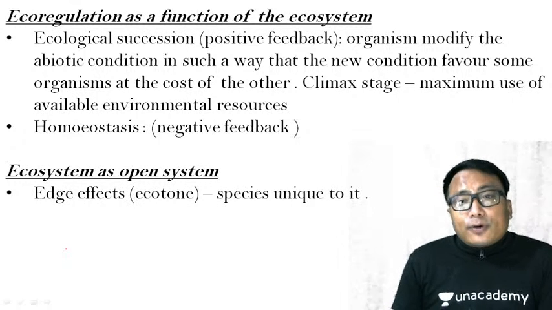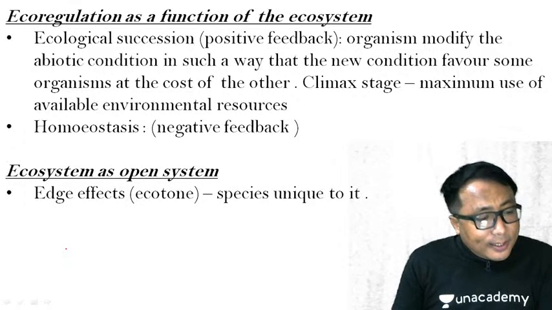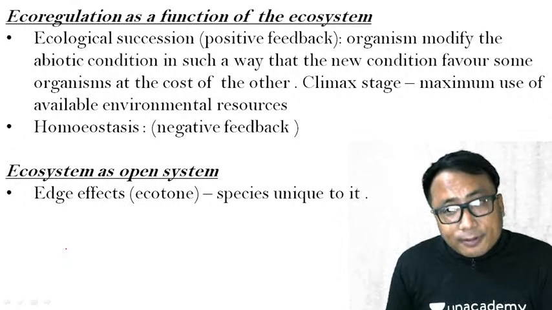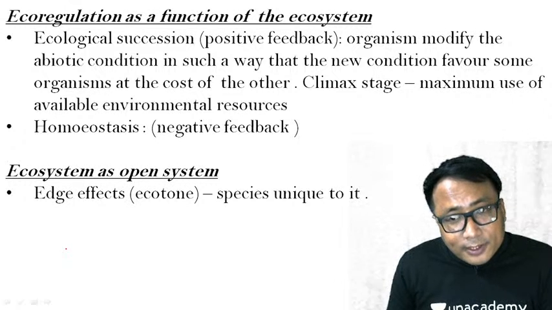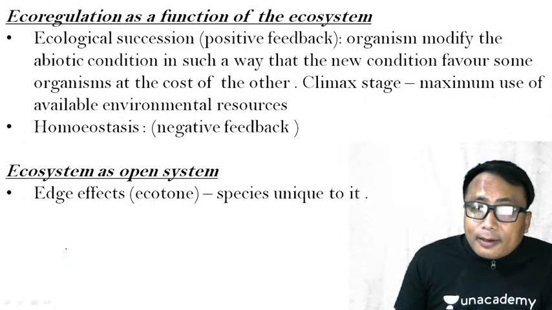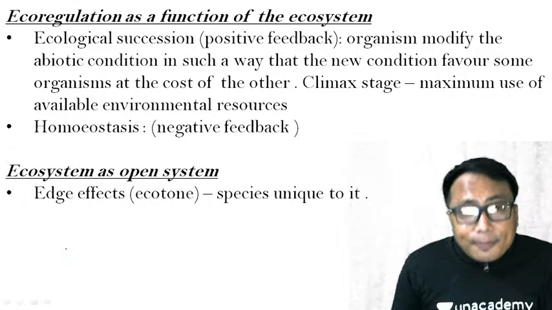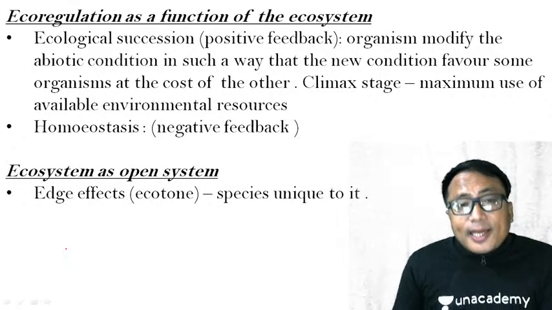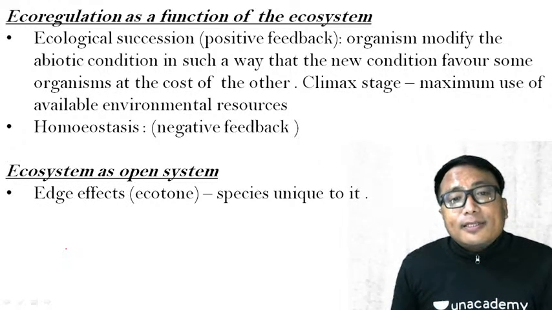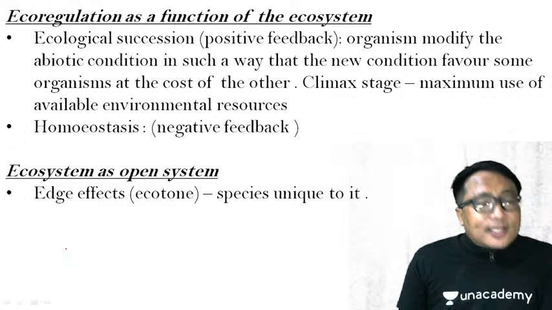Okay, so when I talk about organism, it is the biotic component in the structure of the ecosystem. Kindly follow this systematically. So the organism, the biotic component of the ecosystem, modifies the abiotic conditions in such a way that the new condition favors some organisms at the cost of others. That is known as ecological succession.